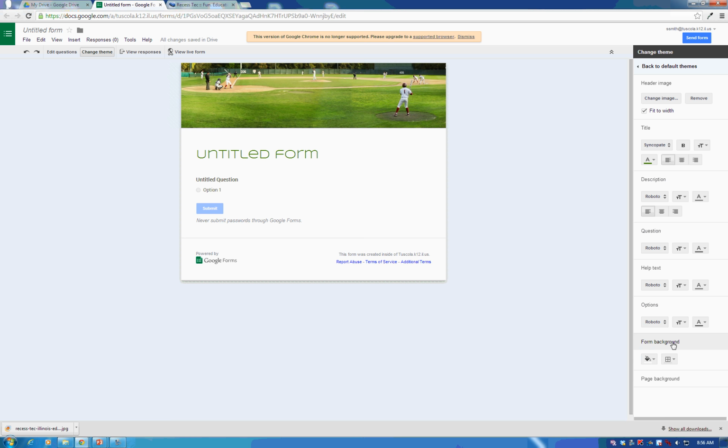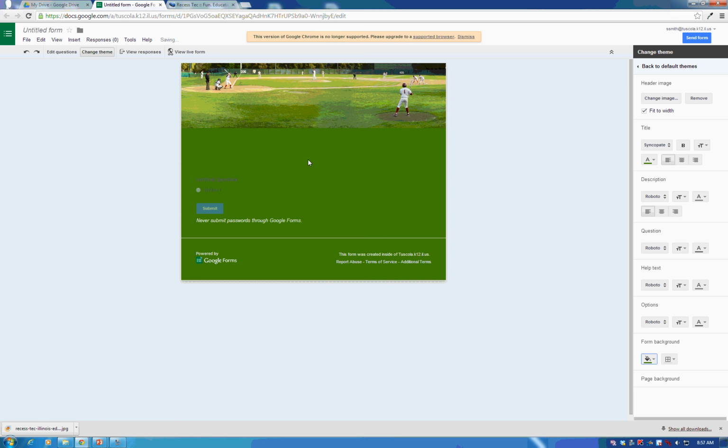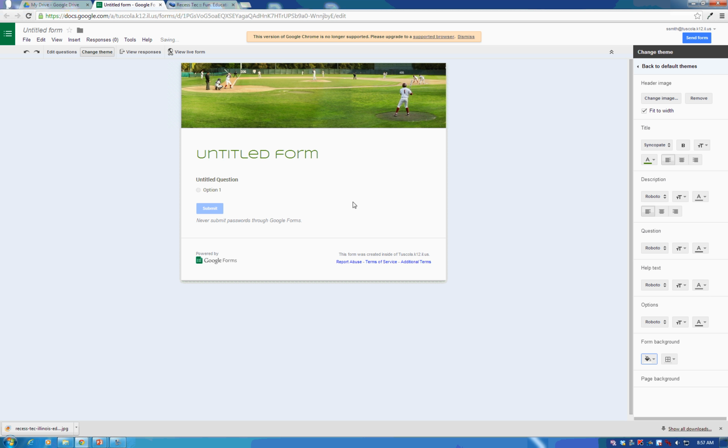Form background, I feel like you have to be kind of careful on your form background because your form background is this white area. So if you change that to maybe green, obviously you're going to have troubles. I just used the exact same color that I did for my title and now my title disappears. So you don't want to make that same mistake. Leaving it white or gray or something where your text color pops out is going to be something good. So just be careful about that.